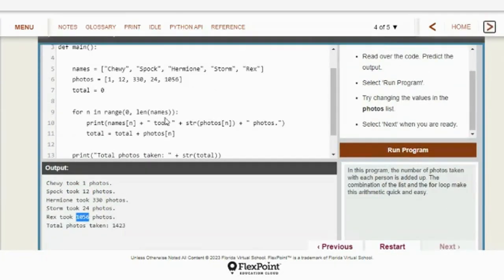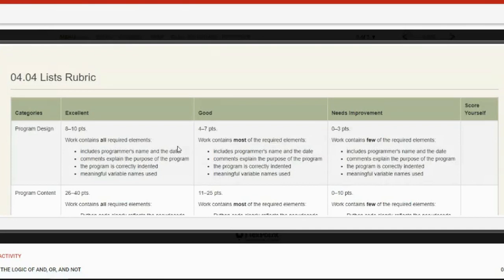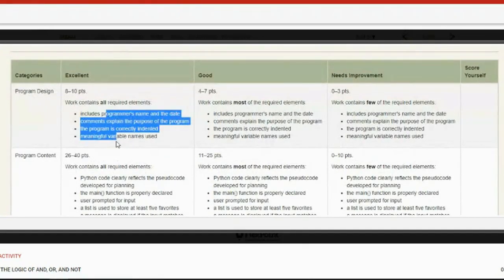So the last thing it has is the assignment. So here's the rubric on how you're graded. Remember, they always put the rubric in here when you write something. Up to 10 points for the program design. It contains all these elements.